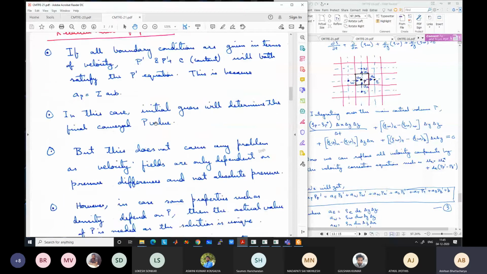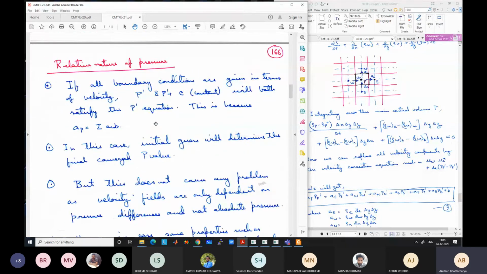So the last thing that we want to discuss about the SIMPLE algorithm is what I had just briefly mentioned today at the beginning of the class, that the pressure is relative in nature. At that moment we did not register it fully.